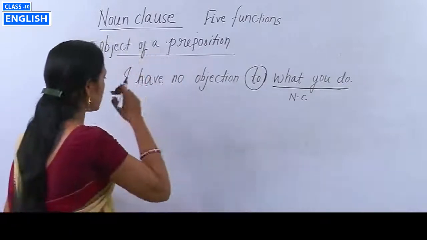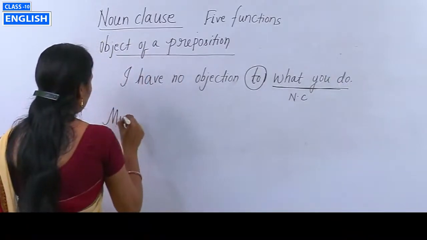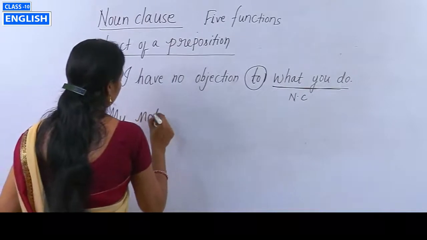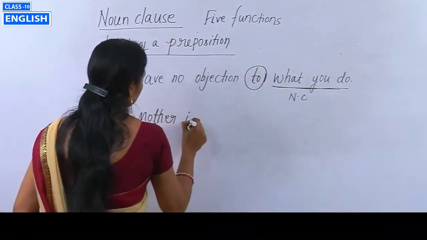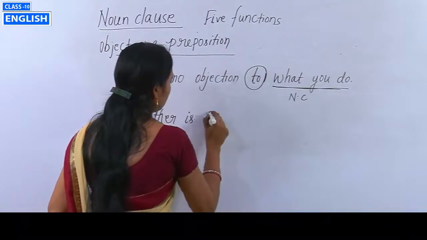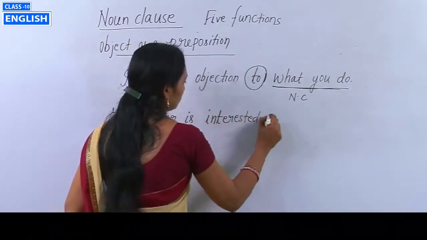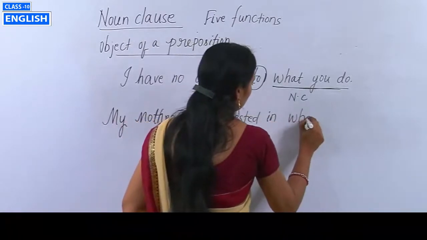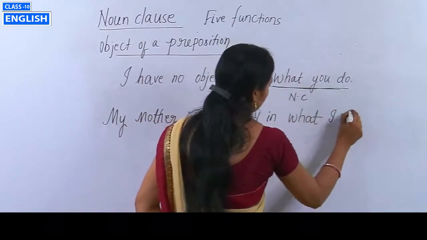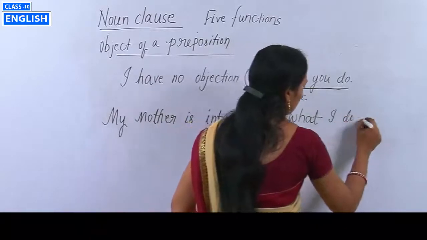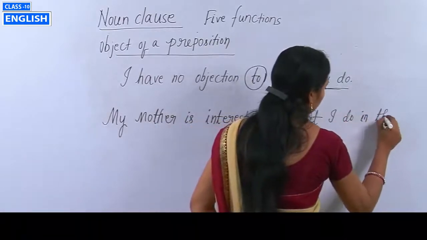Okay, take for another example: my mother is interested in what I do in the examination.